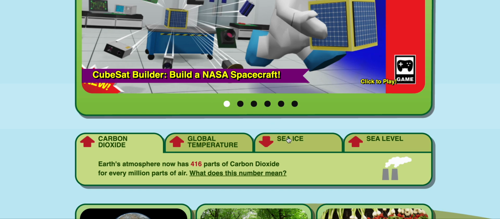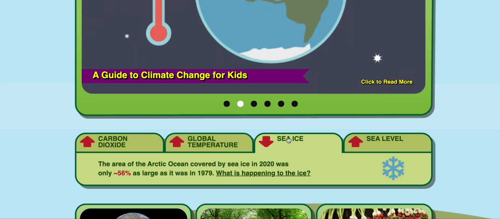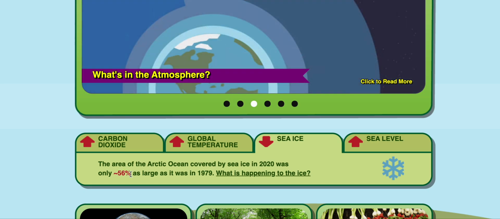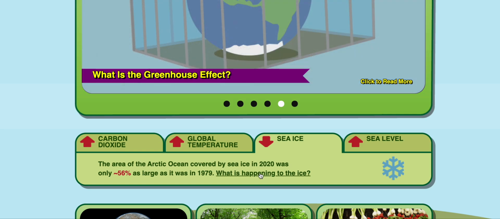Let's look at number 3, sea ice. The area of the Arctic Ocean covered by sea ice in 2020 was only about, that's what this little thing looks like, about 56% as large as it was in 1979. So it's about half as big as it was in 1979. What is happening to the ice?